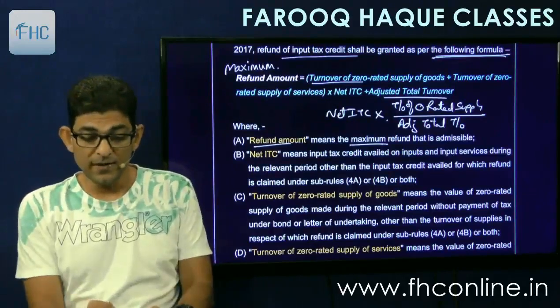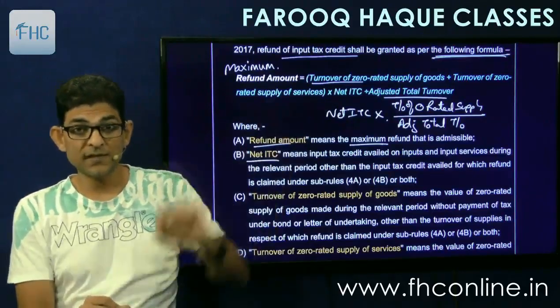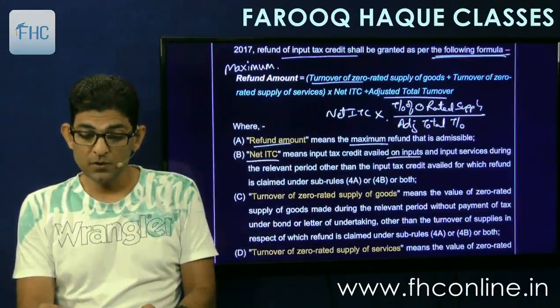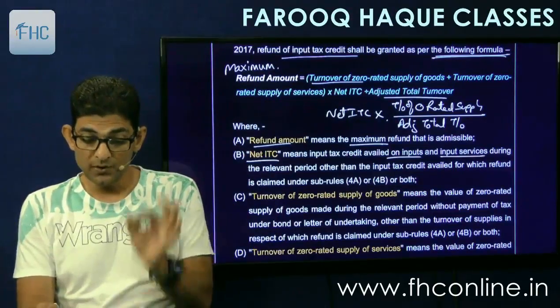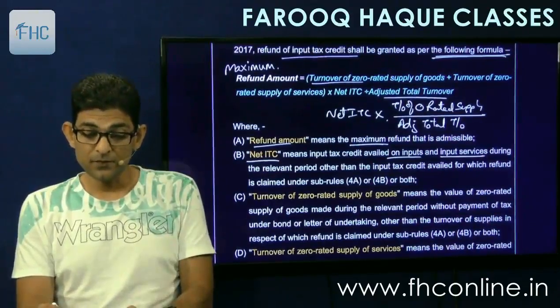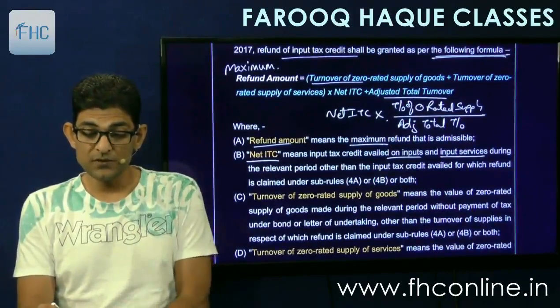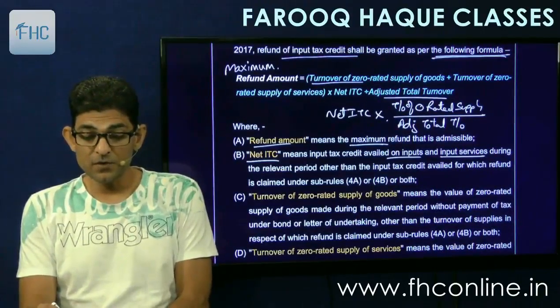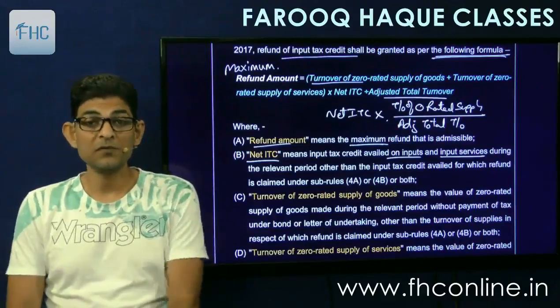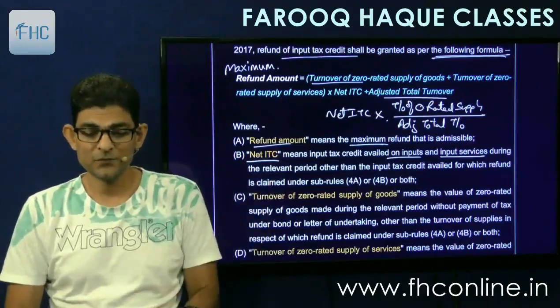Then net ITC. What is this net ITC? It means the input tax credit availed on inputs and input services during the relevant period, that is the month, other than the input tax credit availed for which refund is claimed under sub rule 4A and 4B or both. 4A and 4B we will see below, so wait for that.